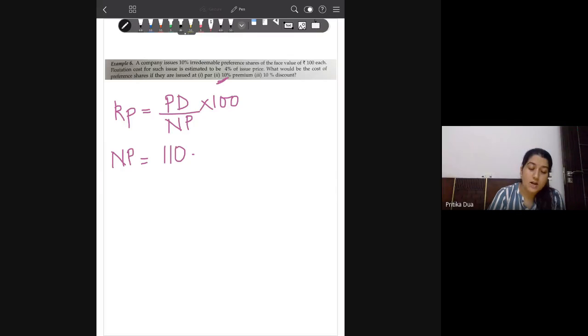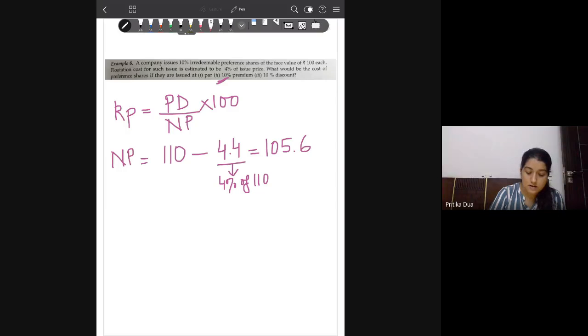But you are also incurring a flotation cost of 4% on the issue price, which will be 4% of 110. So 4.4. So that gives you the net proceeds as 105.6.